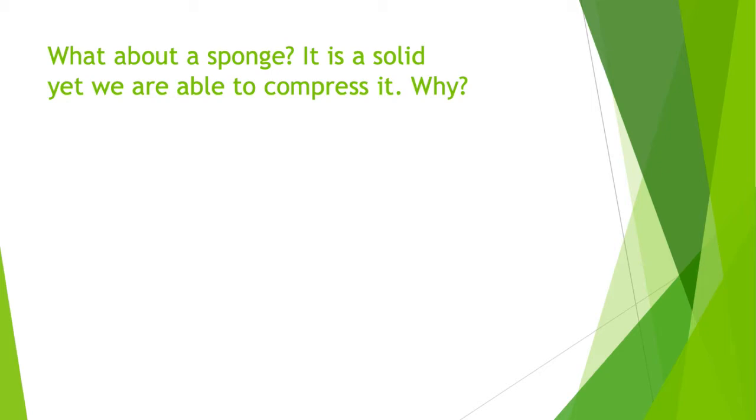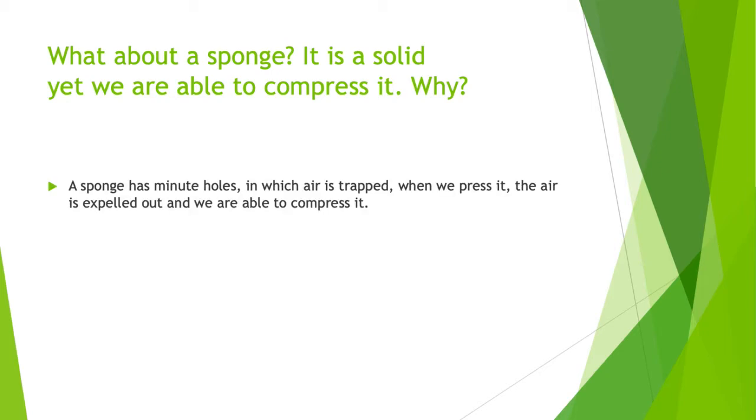Because the sponge has minute holes and air is trapped in it. So when you press it, the air is expelled out. So there is no change in the shape of the material itself. Only a structural change is there, because the air is expelled out, and then only are we able to compress it.